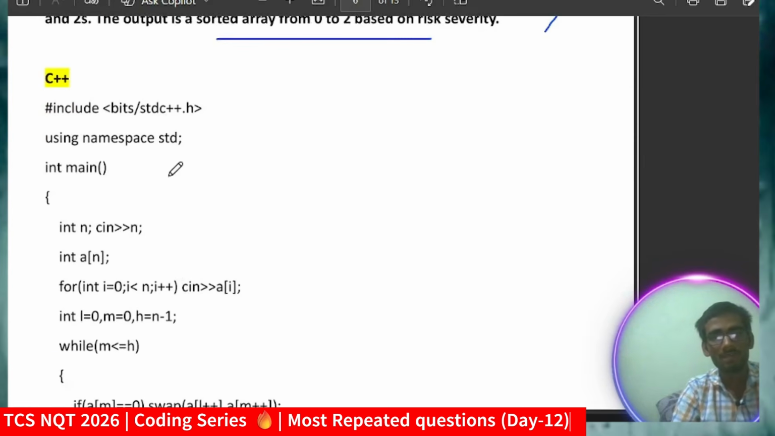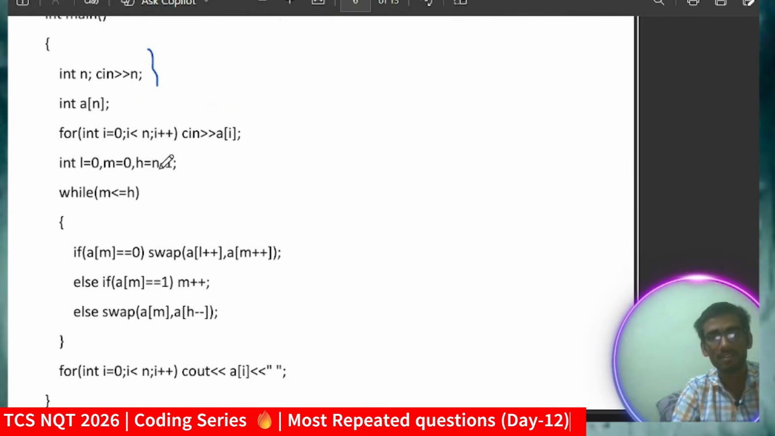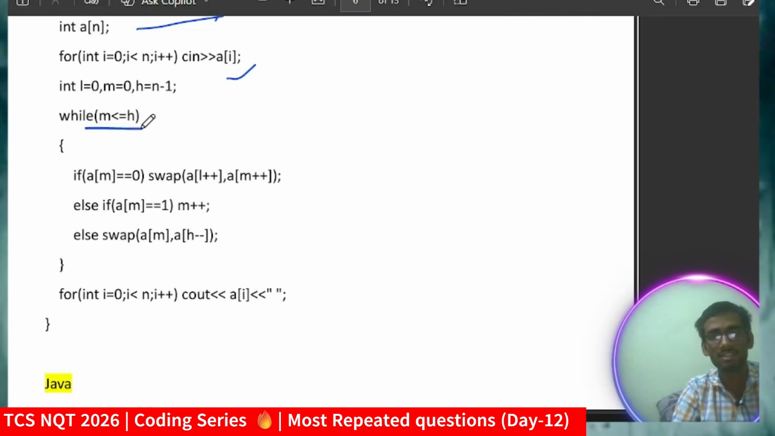Coming to our solution: including bits/stdc++.h, taking the input, taking the array and storing those values in our array. Now, while m is less than or equal to h, this is the sorting algorithm I am applying, where I'm just swapping. If a[m] is 0, then swap a[l] and a[m], and l plus plus, m plus plus. If a[m] equals 1, m plus plus, else swap a[m] and a[h], h minus minus. The question says the array will contain just 3 types of elements, 0, 1 and 2. That's why I'm using if-else and normal conditions.